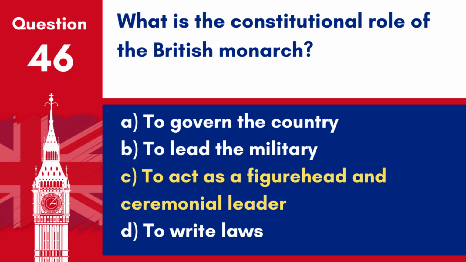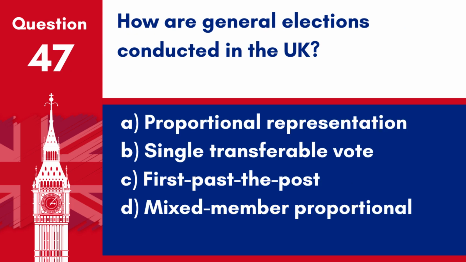Answer: C. To act as a figurehead and ceremonial leader. The constitutional role of the British monarch is primarily as a figurehead and ceremonial leader with no governing powers. Question 47. How are general elections conducted in the UK?